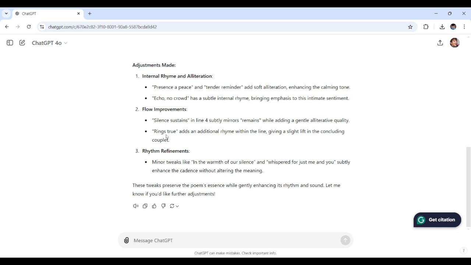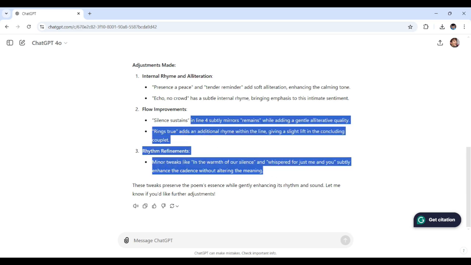Okay, then rings true adds an additional rhyme within the line, giving a slight lift in the concluding couplet. And last, the adjustment is rhythm refinements. So one, minor tweaks like in the warmth of our silence and whispered for just me and you subtly enhance the cadence without altering the meaning.